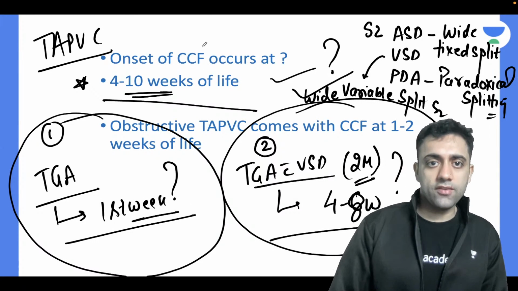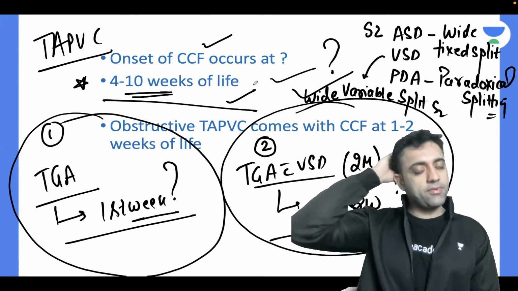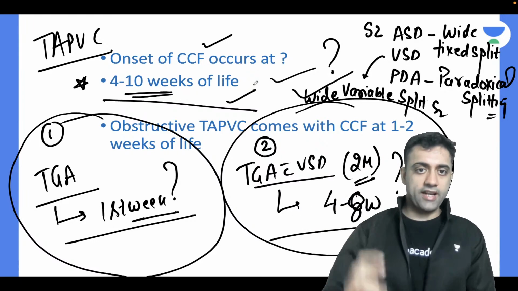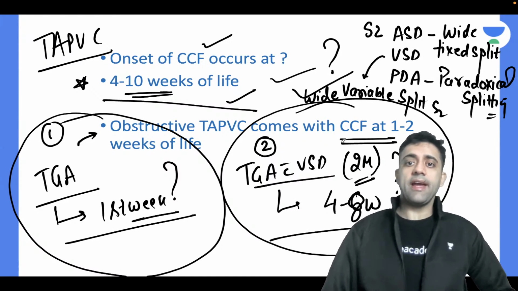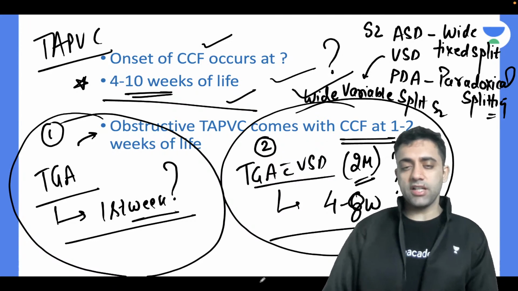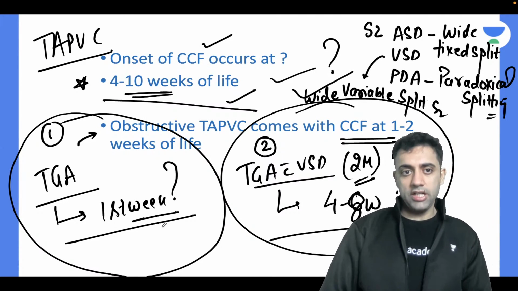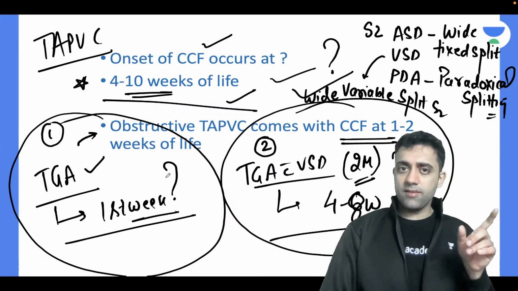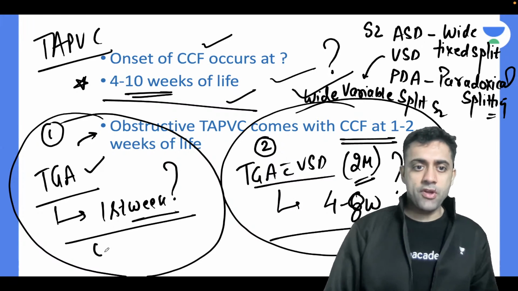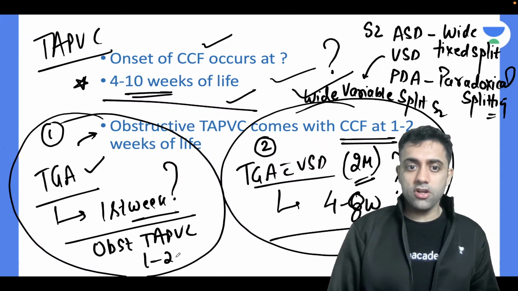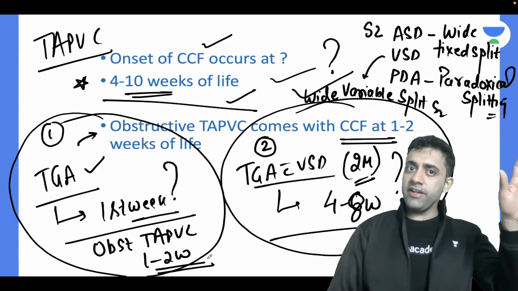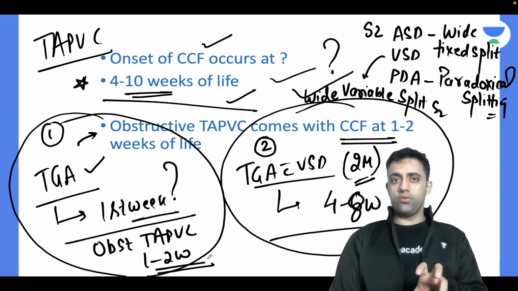And so the onset of CCF in a case of supracardiac TAPVC will be 4 to 10 weeks. And obstructive TAPVC will show you the symptoms of congestive cardiac failure in 1 to 2 weeks. So can we understand, an isolated TGA patient will show features in one week. An obstructive TAPVC patient will show them in 1 to 2 weeks. So 1 week, 1 to 2 weeks, and roughly 4 to 10 weeks.